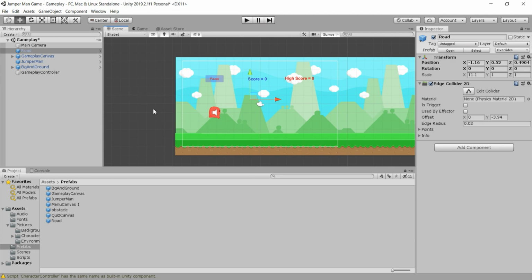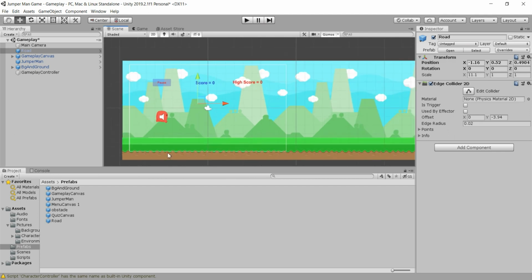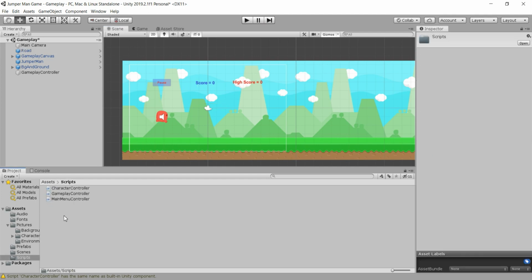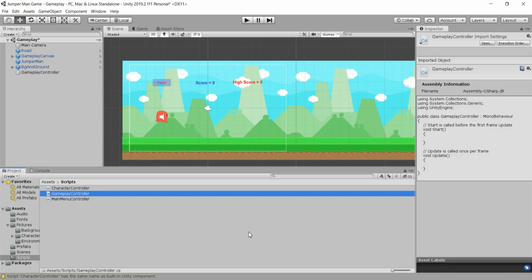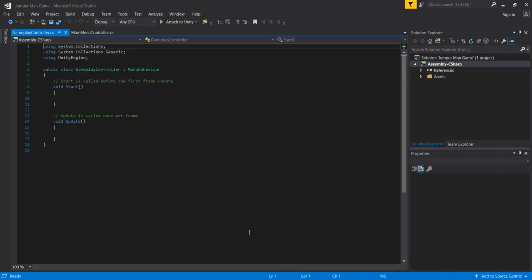So we also imported this road, and I think we imported everything that we needed to import here in the gameplay scene. Now we are ready to code these behaviors. So I'll go back to our scripts, and as I said, the first script that we'll code is going to be our gameplay controller. Simply open it up in Visual Studio.